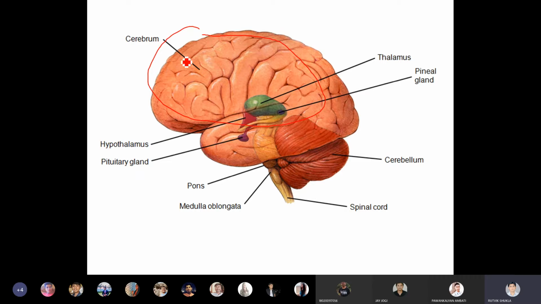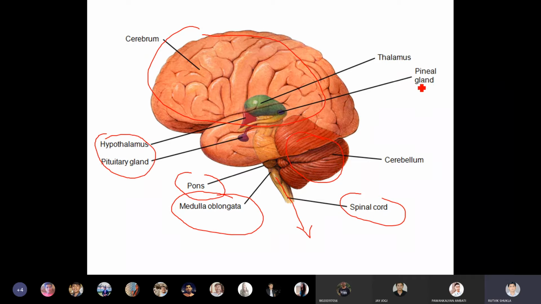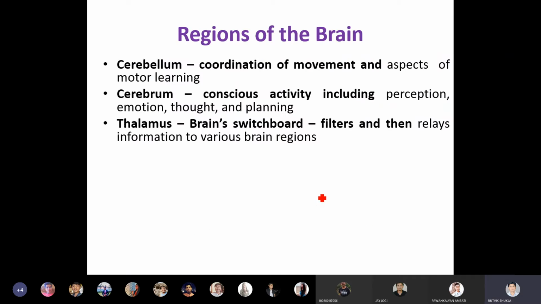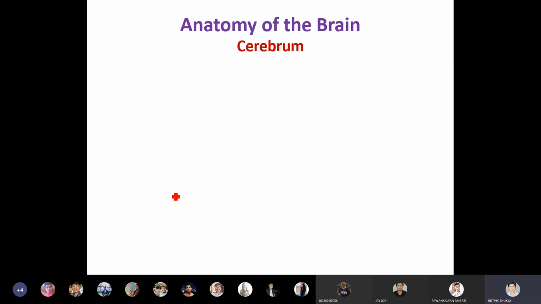This is the largest portion called the cerebrum, and this is the smaller one called the cerebellum. This is the brain stem, which is connected to the spinal cord. Here is the medulla oblongata, pons, and these are the parts of the hypothalamus, thalamus, and the pineal gland. They are the organs associated with the endocrine system. We have also seen the function of each and every individual part.